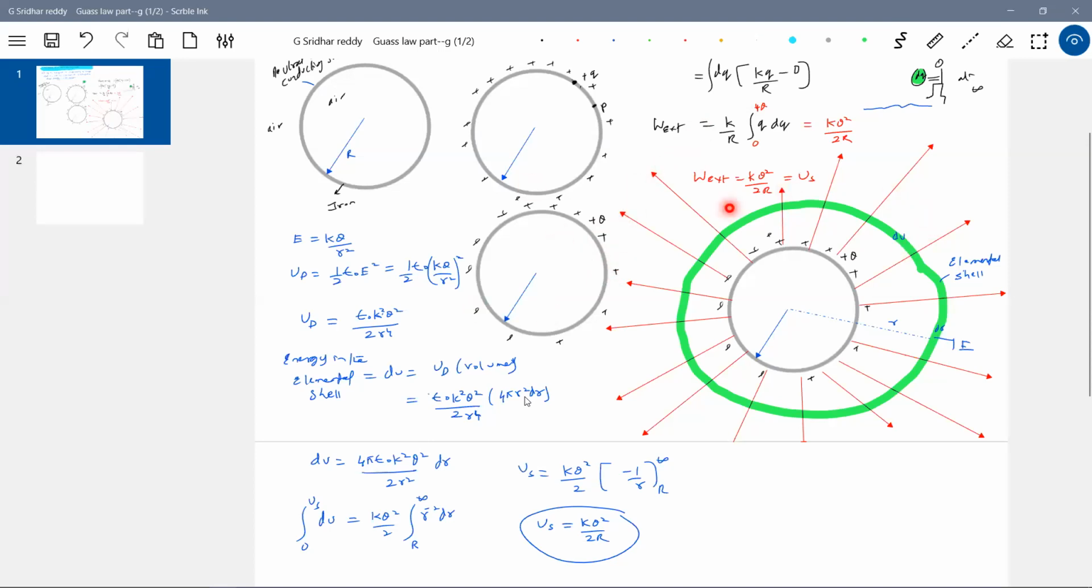Can we calculate how much electrostatic field energy is present due to a charged conducting shell, because the field is present from the surface of the shell to infinity? First I'll assume an elemental shell of radius r, thickness dr. I'll first calculate how much energy is present in that shell. Then I'll integrate from capital R to infinity. I'll get the total field energy present due to a charged shell. I got the same answer. That's the meaning here.